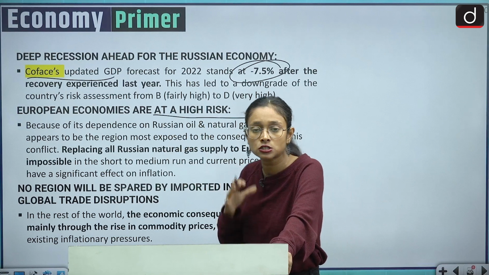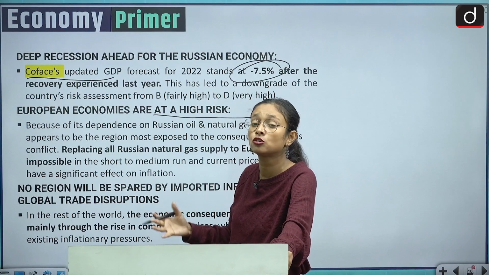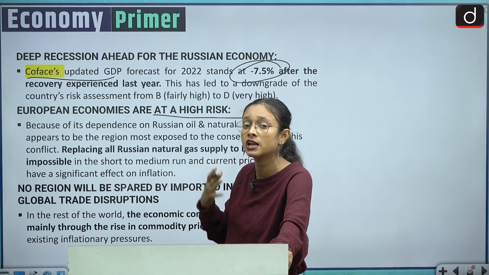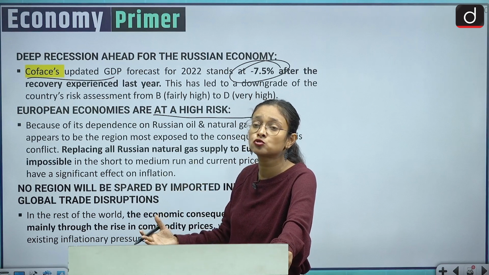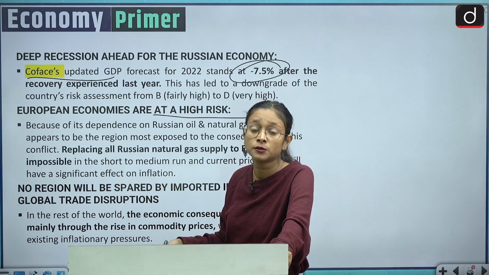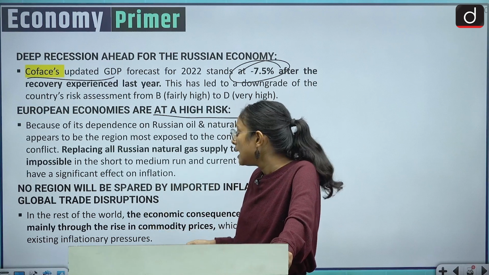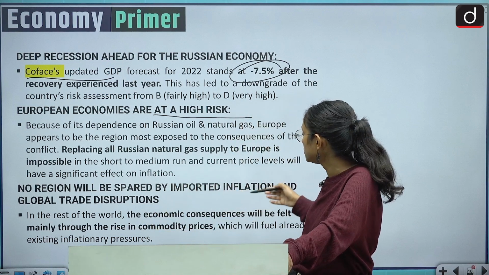And coming to the European economies, they are at high risk. So it is not just costing the developing economies or least developed economies. European economies are also at high risk, because they import so many food products from Russia and Ukraine and oil from the Middle East, and because of that they are at very high risk, and no region will be spared by the imported inflation.